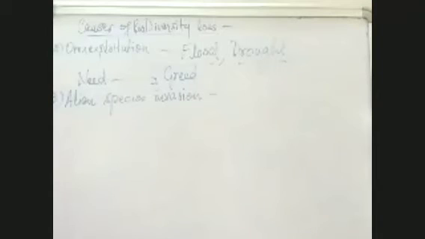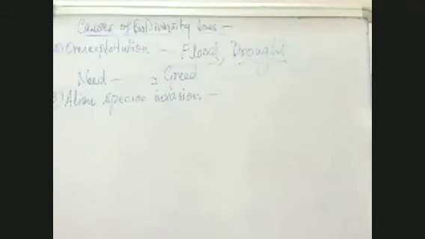Alien species invasion means a new species which is introduced into a certain environment. Then what happens? Either it harms the original species, or the original species die because the competition increases. And because of that, the local species of that particular area gets affected.